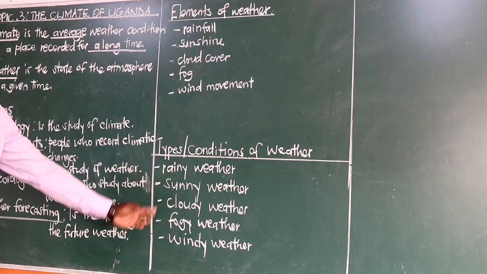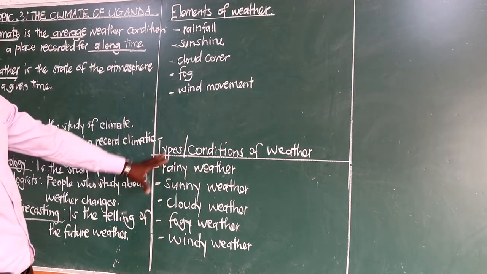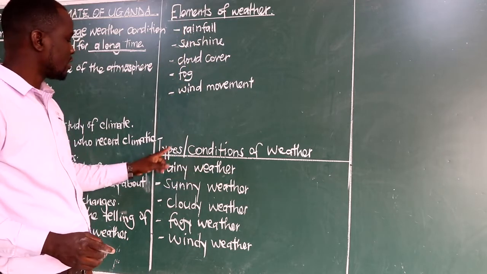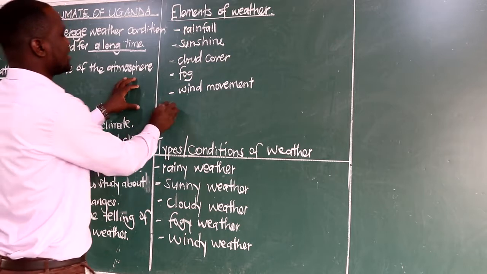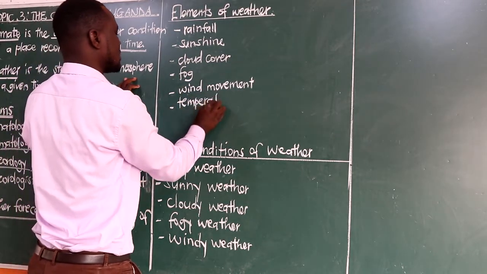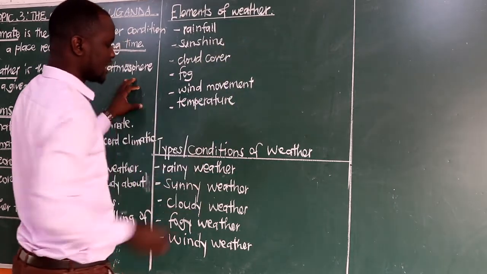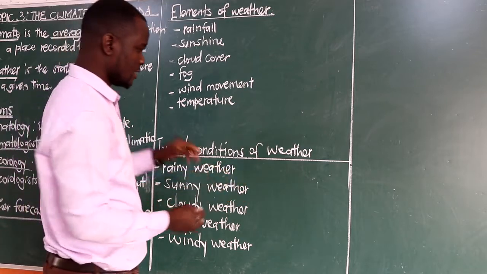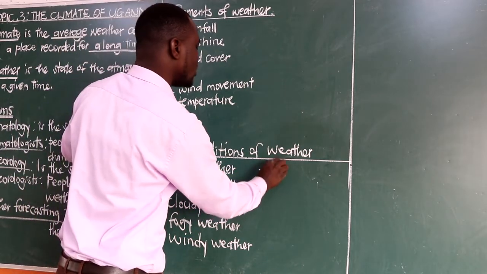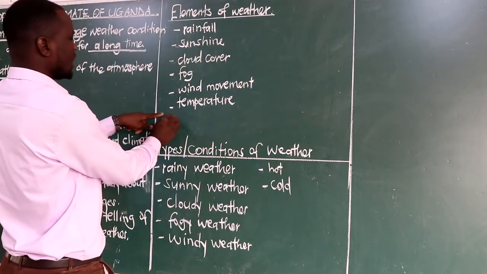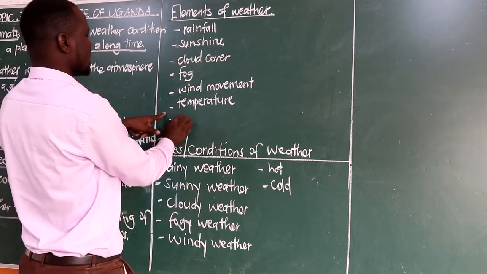So we need to identify the difference between the elements and the conditions or the types. We have others like temperature. Now when it comes to temperature, we say the weather is hot, the weather is cold. So that one comes here, hot weather, cold weather. Then we have also air pressure.